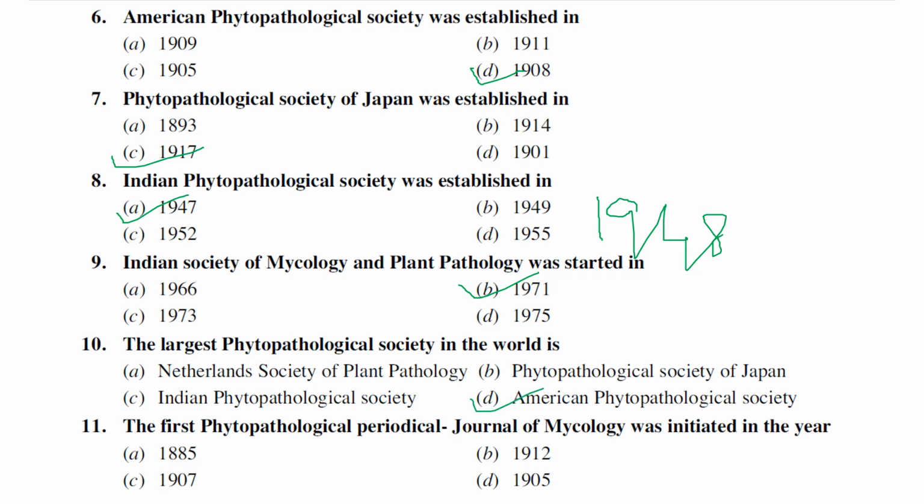And the next one is the first phytopathological periodical, the Journal of Mycology. I repeat, the first phytopathological periodical journal of mycology was initiated in the year 1885. At that time they used to publish new discoveries, new findings, or new initiatives in this first periodical journal of mycology, which was initiated in around 1885.